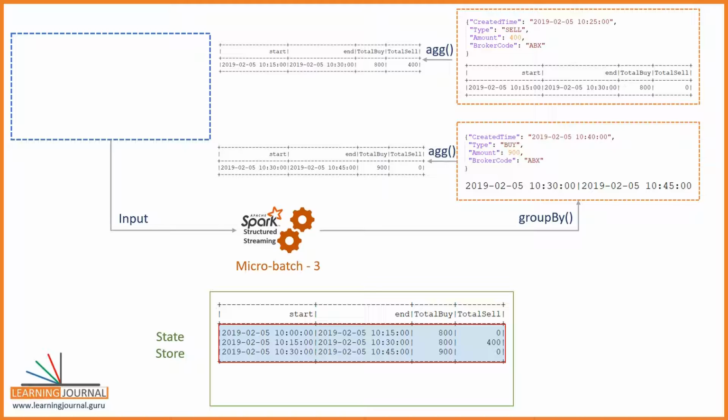The point is straight. All the windowing aggregates are also kept in the state store forever, just like other non-time-based aggregates. Spark is not going to clean it unless you set an expiry date for the older window. Cleaning the older state is super critical because the state store is maintained in the executor memory. If you do not clean it, you will run out of memory at some point for sure. So the next question is this: how to set an expiry date for the window state? In Spark terminology, the expiry date for the window is known as a watermark. Setting a watermark is simple, and I'll explain it in a minute.